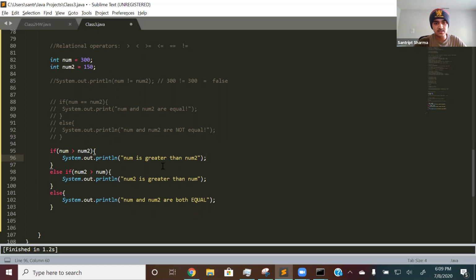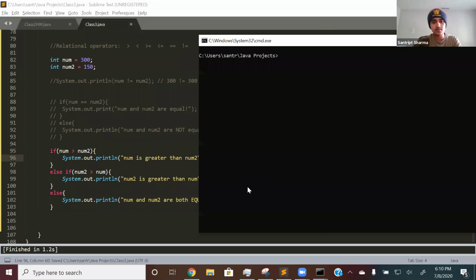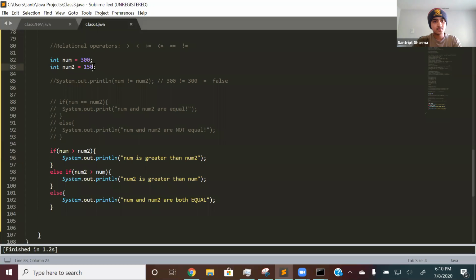So what this will do is print num is greater than num2, and that's it. It won't also print num2 is greater than num. It will just stop after the first if statement. So let me print this out, and then I'll show you a different example. The one, num is greater than num2, and so if I make them equal again, 300, 300. num2 and num are 300.